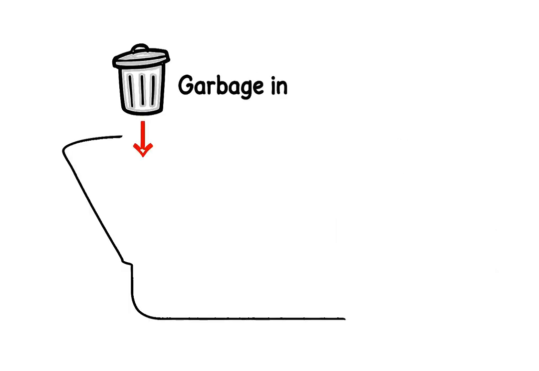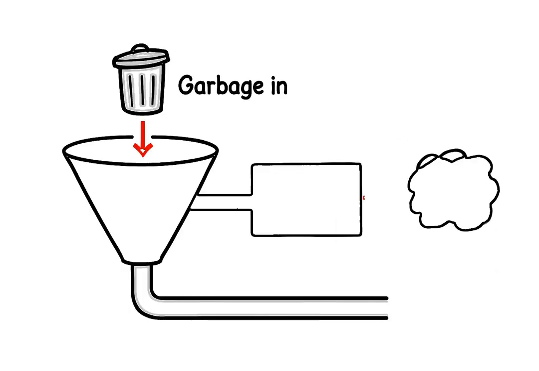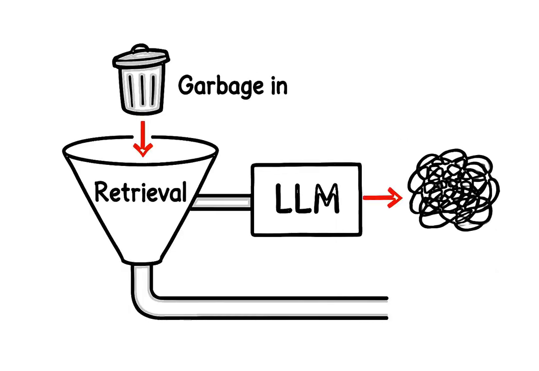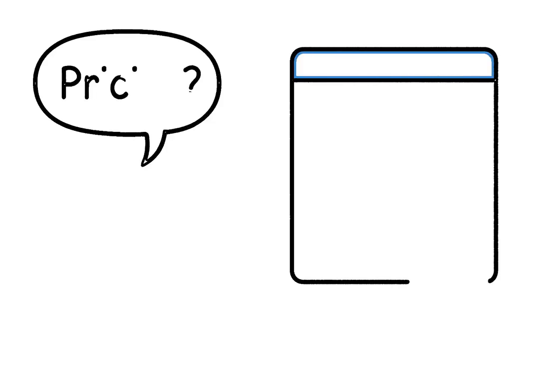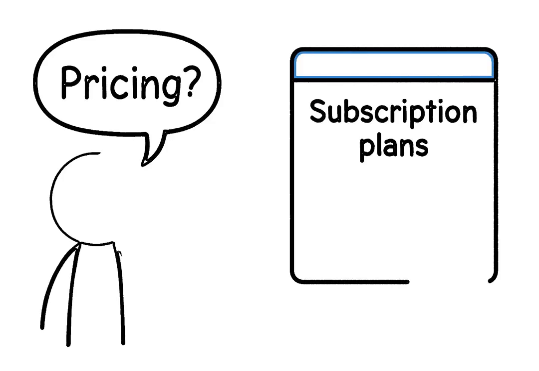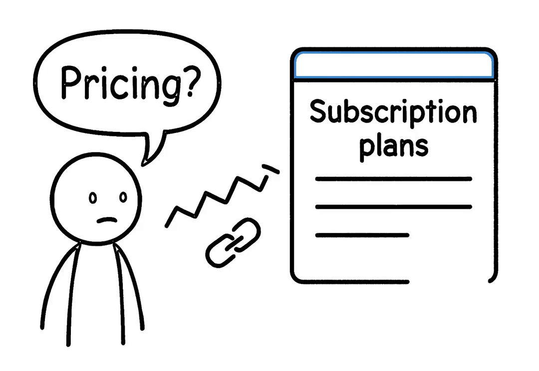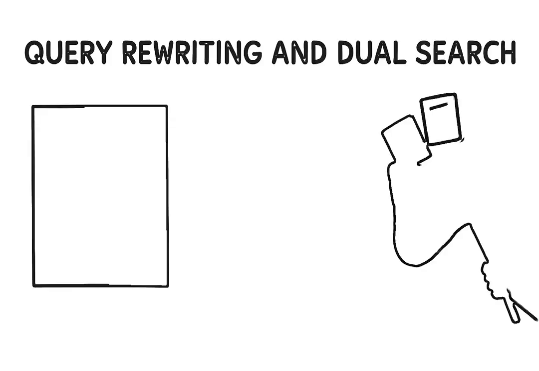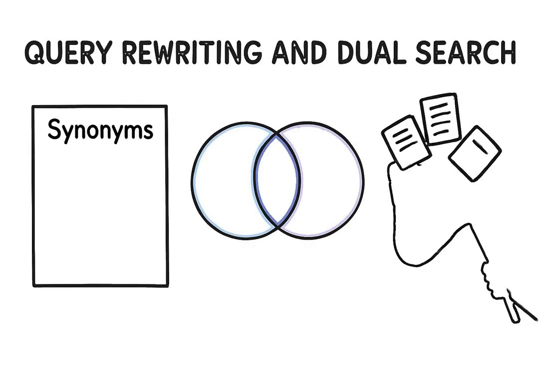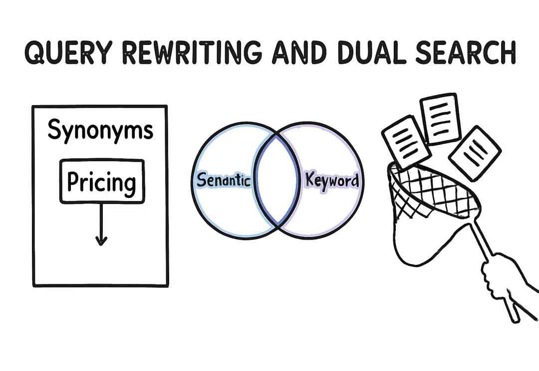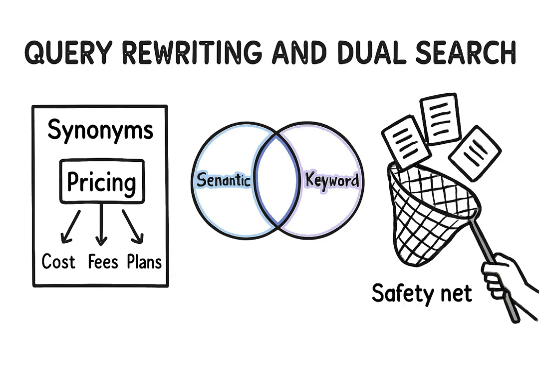Second, poor retrieval. The AI can only work with what you hand it. If you bring it garbage, it will give you garbage. The most common issue? A language mismatch. Your user asks for pricing, but your documents only say subscription plans. The AI fails. The fix? Automatically rewrite user queries with synonyms. Combine meaning-based search with old-school keyword matching. It's a safety net that catches everything.